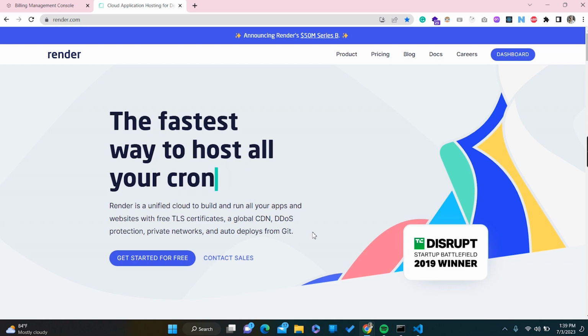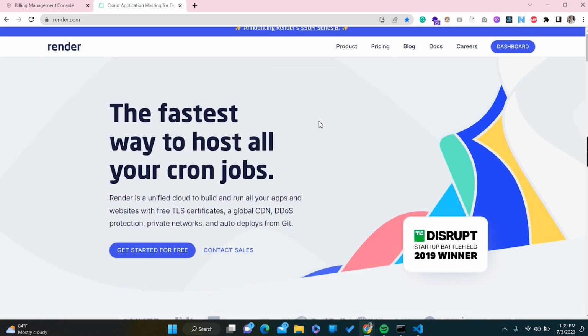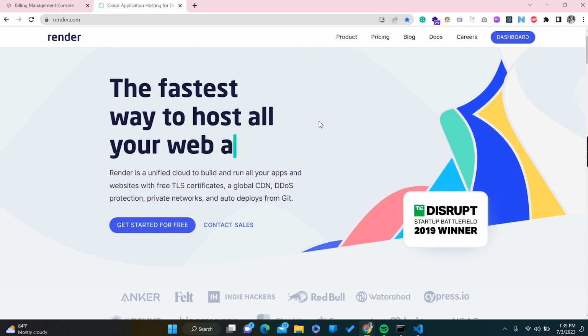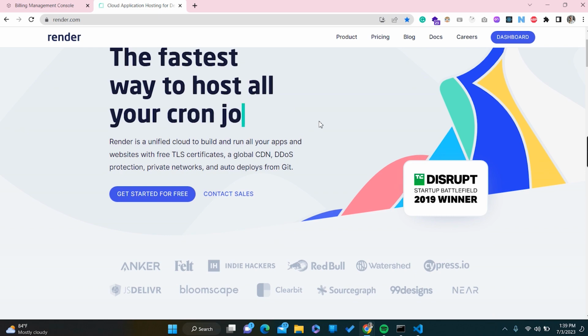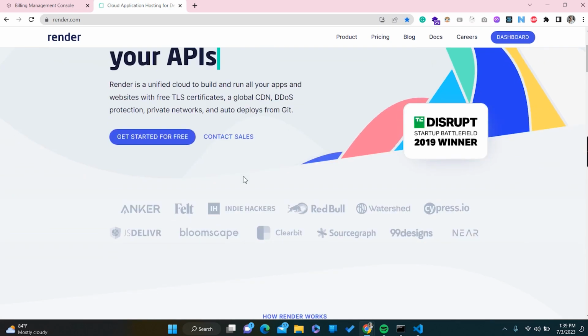If you want to know more detail about Render, you can go to their official website, render.com, and find out more. They offer hosting for your web applications, APIs, databases and static files. Likewise, they offer a lot of services here.